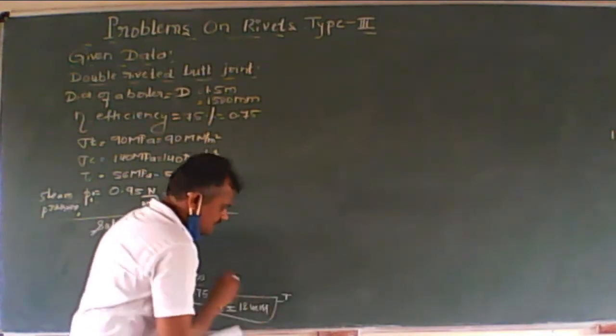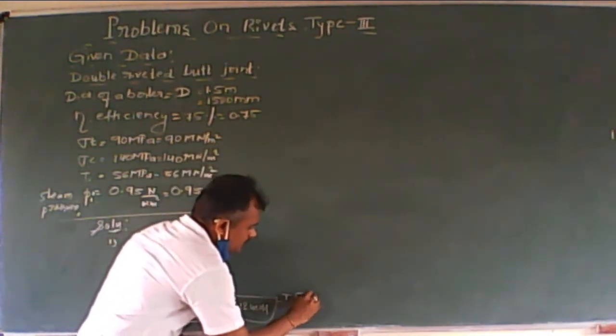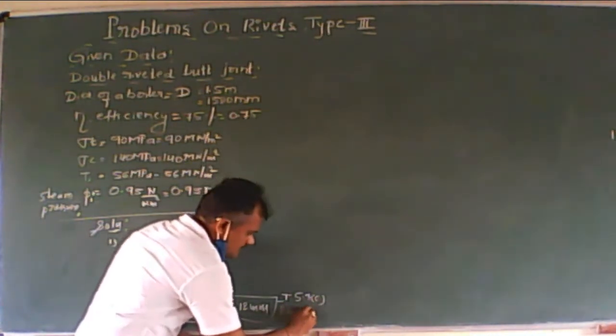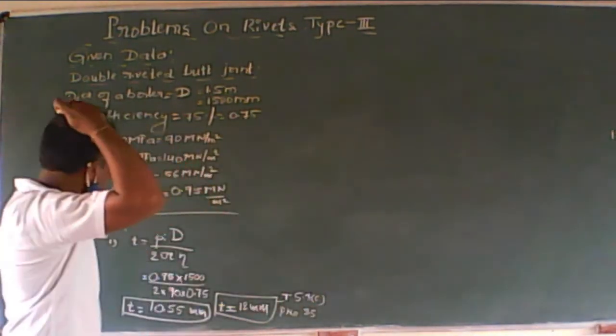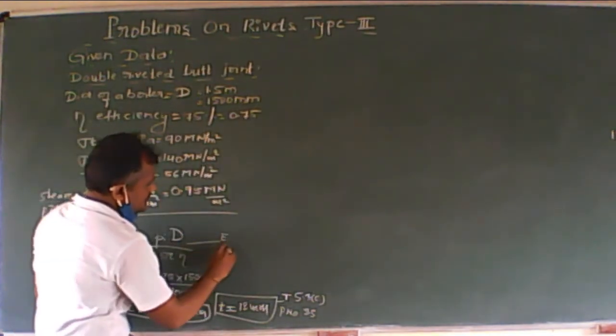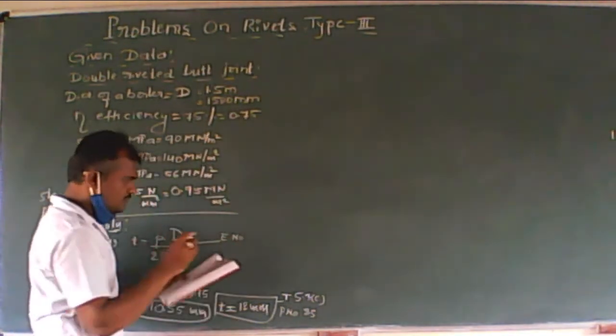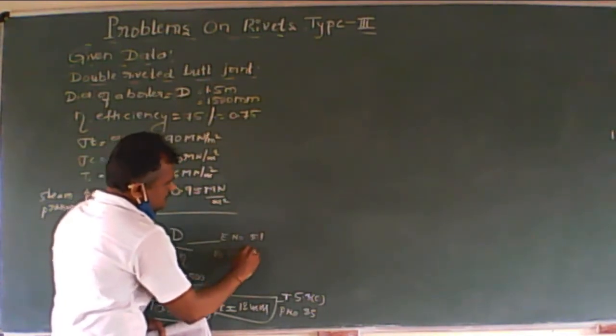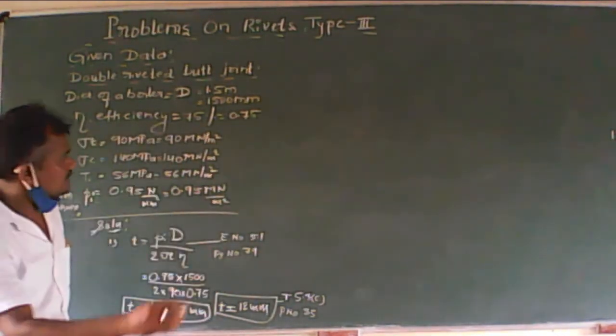Okay, so state 12 mm, this is the standard plate size. You have to write down the table number also, table number 5.3c, page number 85. See here, write the equation number. What was it? 5.1, right? Page number 79. This is also very, very important.